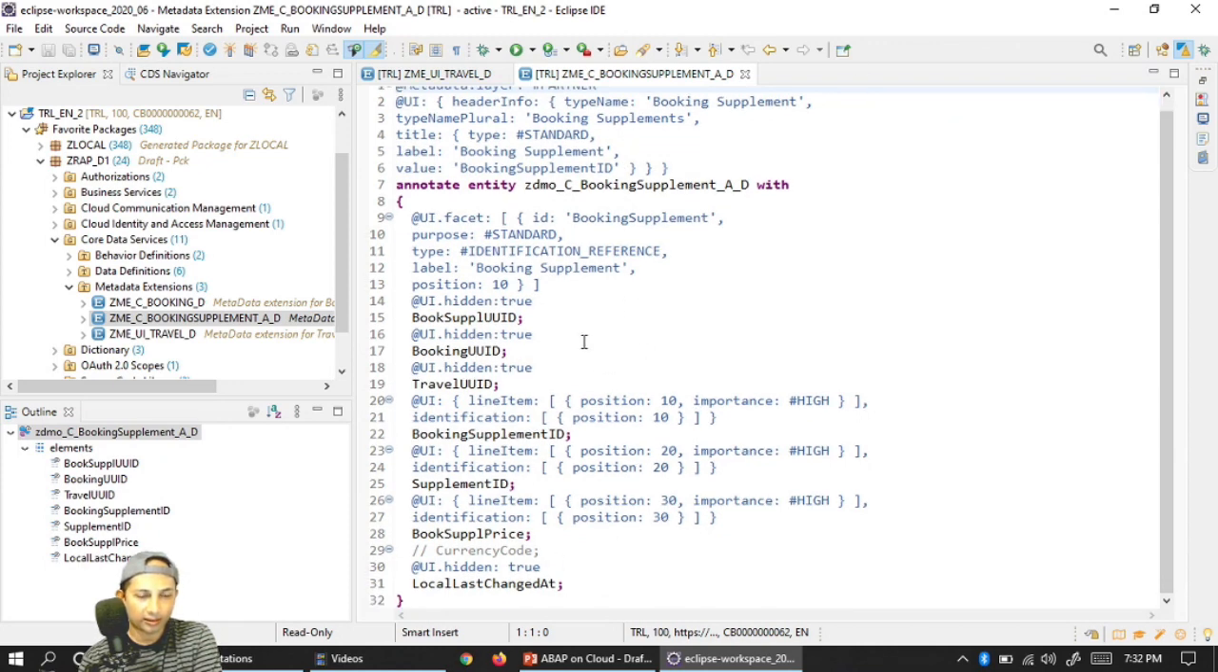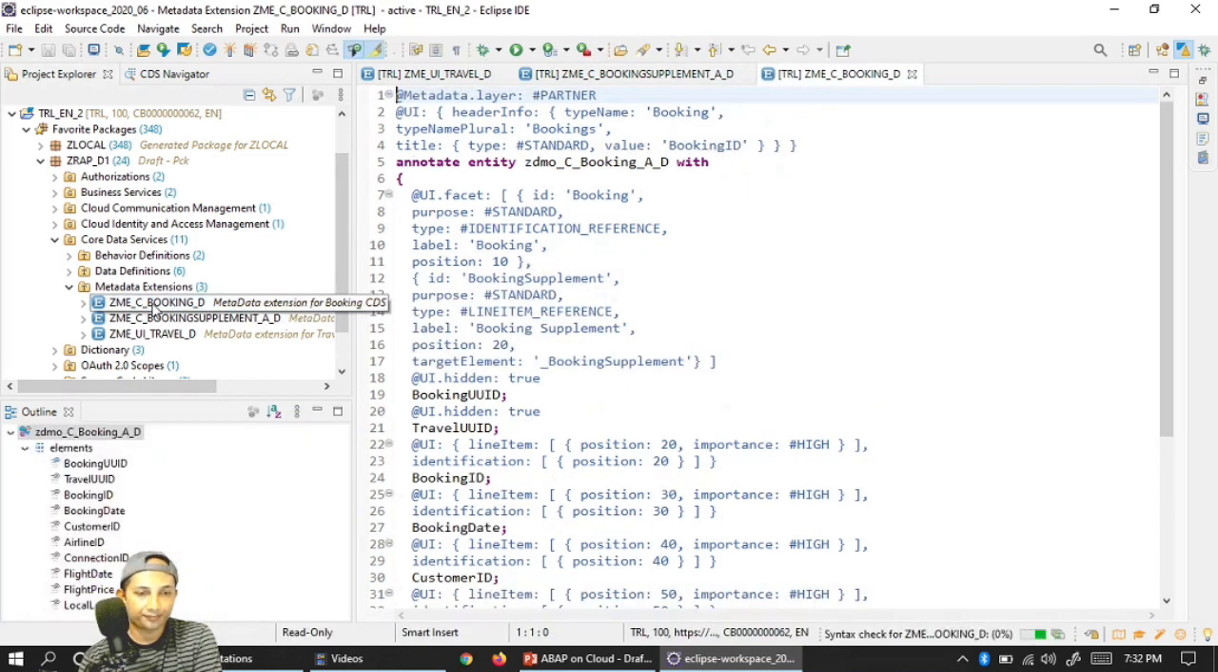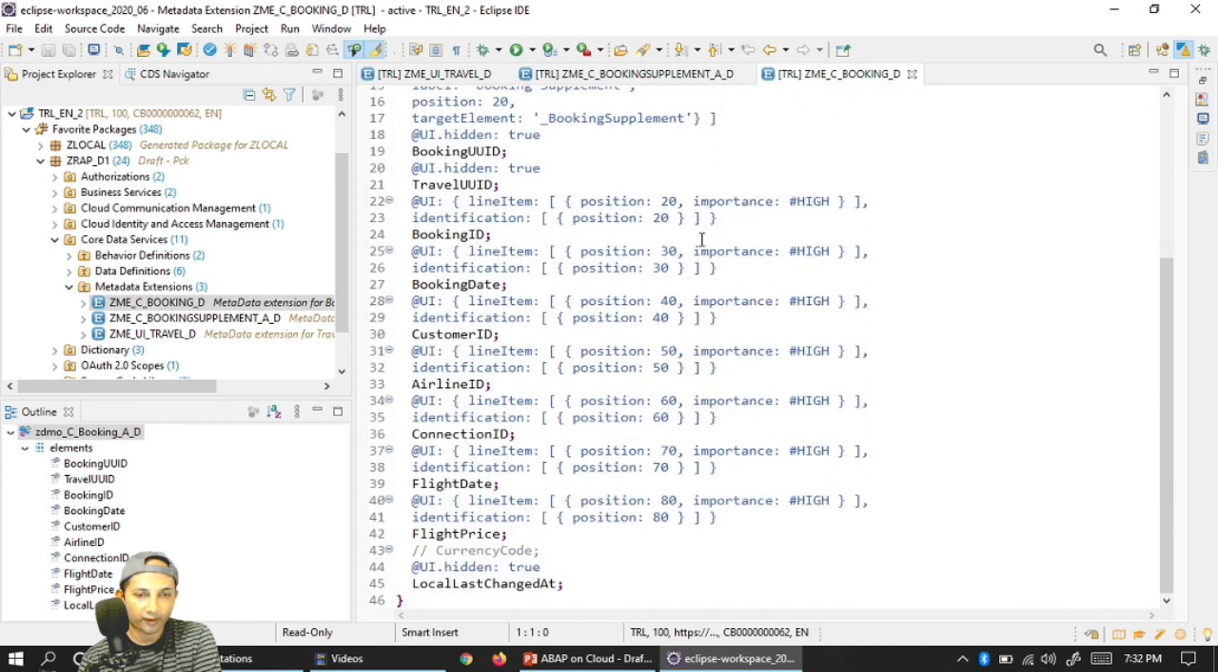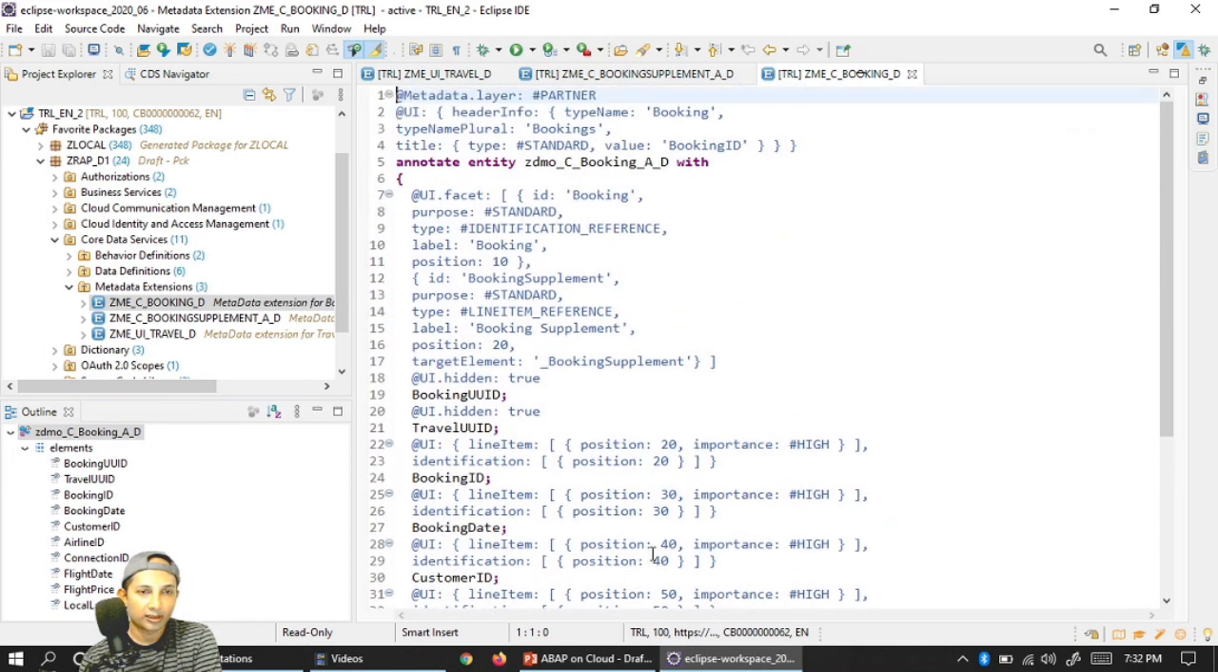And here are the related annotations. Certain technical IDs like travel, then booking supplement, all the UI IDs I have just hidden, because I don't need to show them on the UI. It's all technical information, nothing to do with the business users, right? Similarly here, booking travel I have hidden, and the rest I have just exposed with a different numbering so that they can be placed under the UI part.